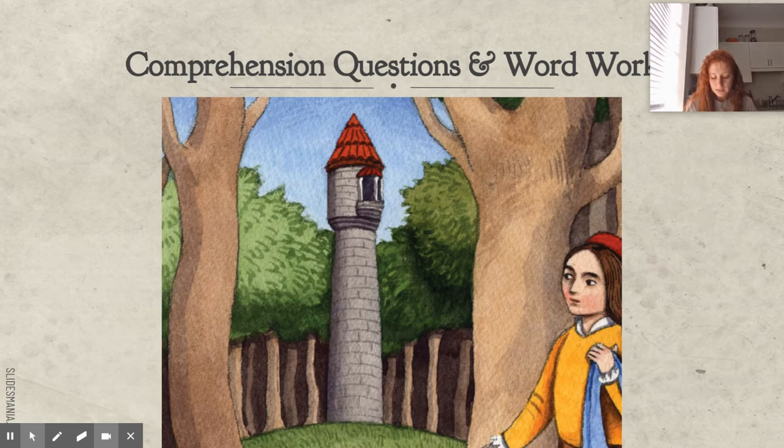And what happens when the witch finds out that the prince had been visiting Rapunzel? She was really mad, right? And what did she do? She cut off Rapunzel's hair, and then she tricked the prince and pushed him out the window, right? And he went blind from the thorns. Does the fairy tale have a happy ending? Yeah, why? What happens at the end? The prince finds Rapunzel, and her tears allow him to see again. And then they get married and they live happily ever after.